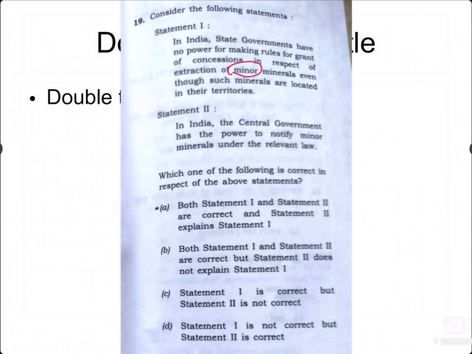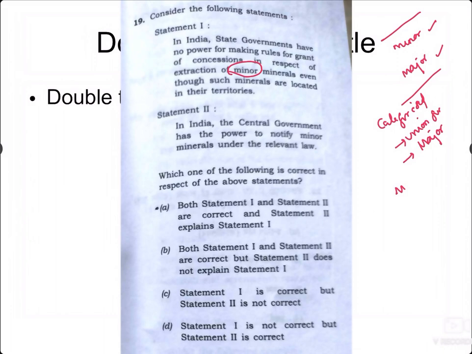This is again UPSC playing with words. This is about minor and major minerals. You have to know the difference between minor and major minerals. This categorization of the minerals is done by the Union government, and the Union government has a very important say in the major minerals.